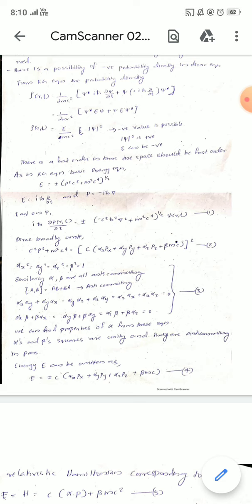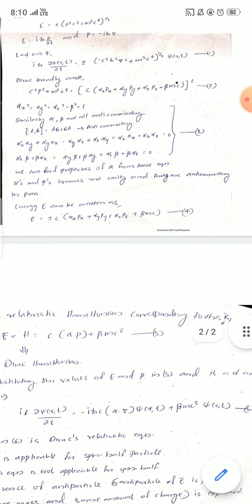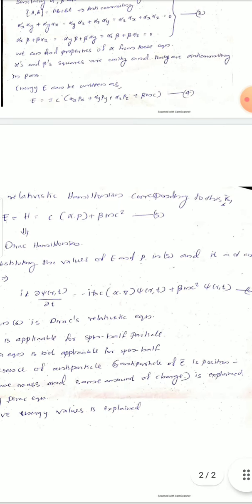And now we can write the relativistic Hamiltonian corresponding to the above equation as H equal to c into alpha dot product p plus beta mc square. That is, we give alpha x px plus alpha y py plus alpha z pz as a single term, alpha into p, and c is taken inside and we get beta mc square. This equation 5 is known as the Dirac Hamiltonian.